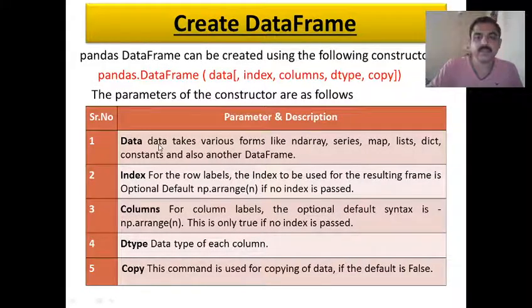Data may be of any type: a series, an ndarray, a list or a dictionary. For the index, you can specify it, or if you don't, the default index values will be taken. You can also specify the columns, you can specify the data type, and you can also use an argument called copy. Let us see how we can create a data frame.